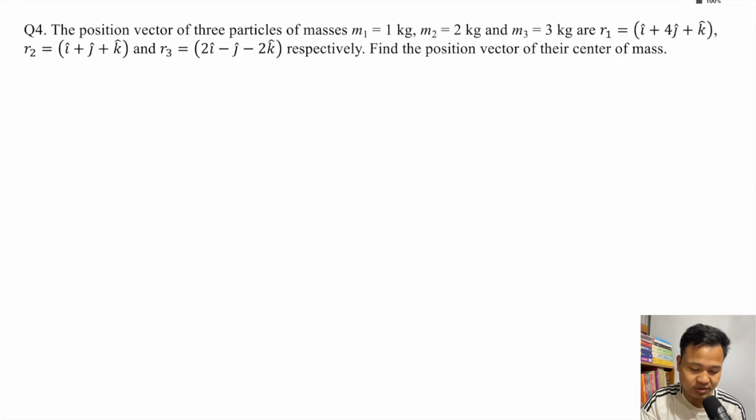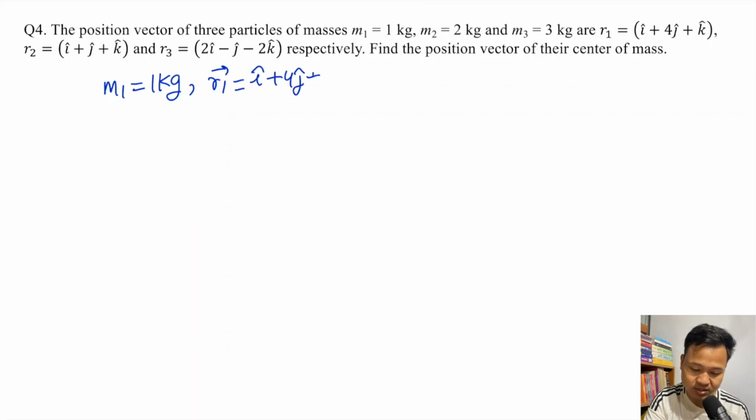Okay. Next, one more on center of mass. The position vectors of three particles m1, m2, m3 are given. See, instead of giving you coordinates, they give you in terms of vectors. So m1 is 1 kg, and r1 vector is given as i plus 4j plus k. So the position will be 1, 4, 1.